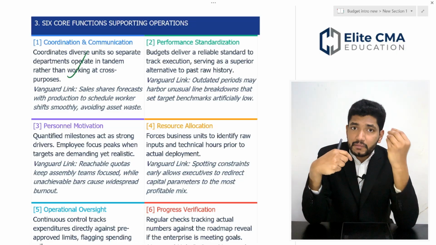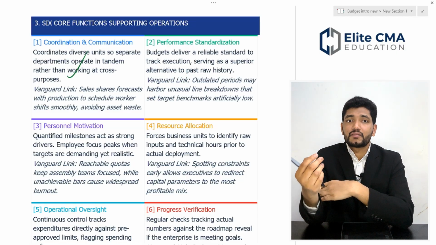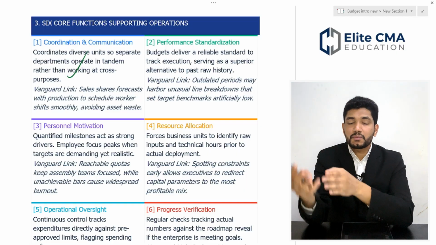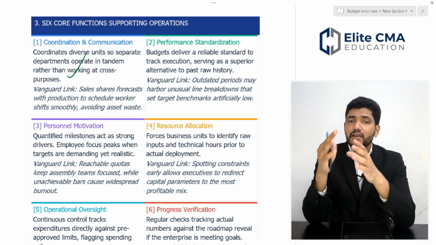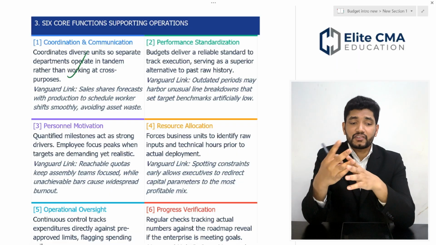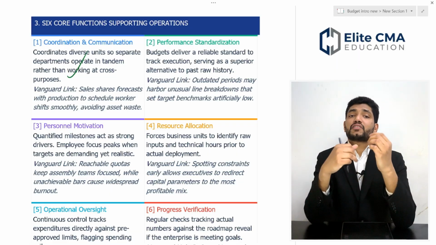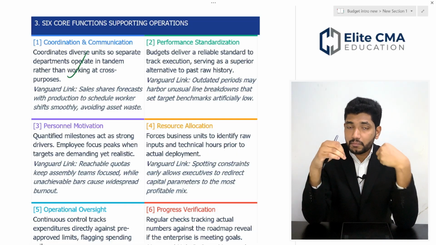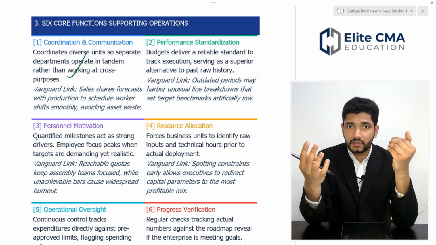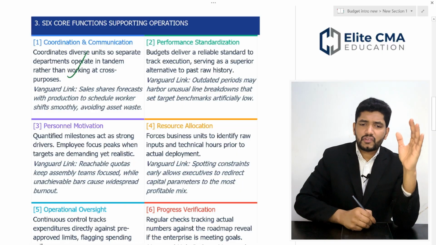That has to be communicated to your production department: this is my plan to sell in the next period, so produce this. That is communication. Coordination will then automatically happen between the production department and the sales department. This is coordination and communication.